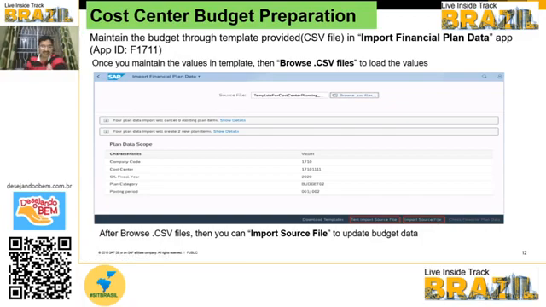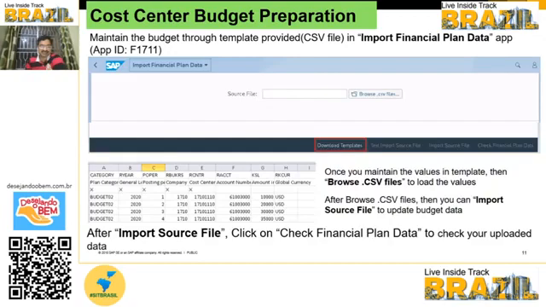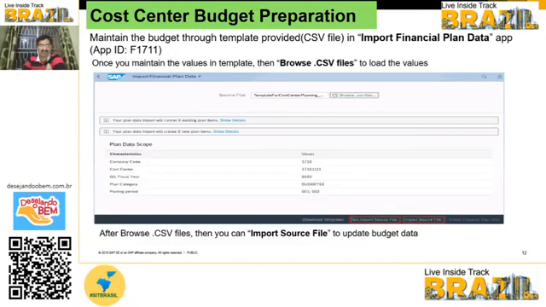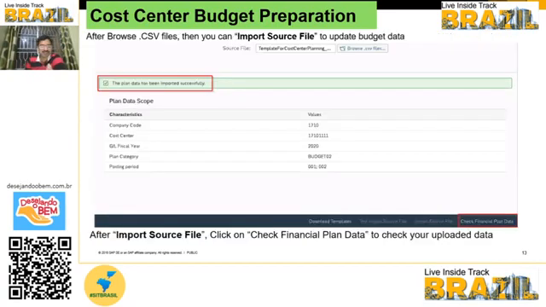Once the import source file is completed, you will get a message like this: the plan data has been imported successfully. Once the import is completed, the check financial plan data option is enabled, and the other two options, test import and import source file, are both disabled. So check financial plan data is enabled.